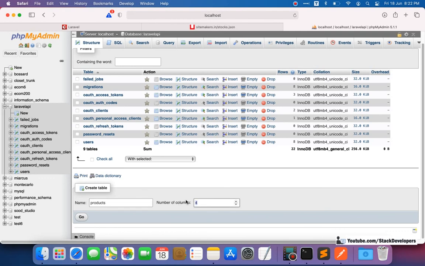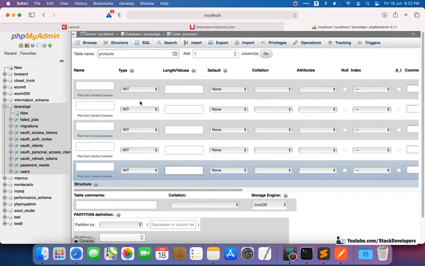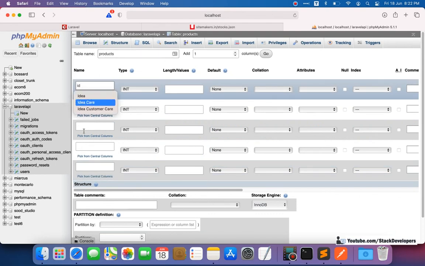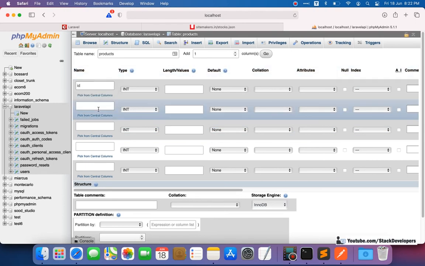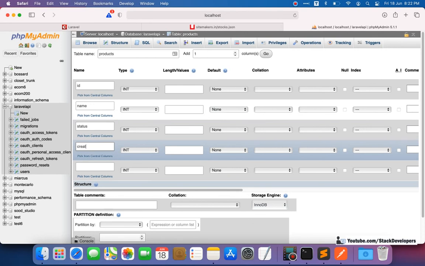I think 5 columns are enough: the ID, name of the product, and status of the product. Only a few fields, since we just want to learn the concepts. And created at,